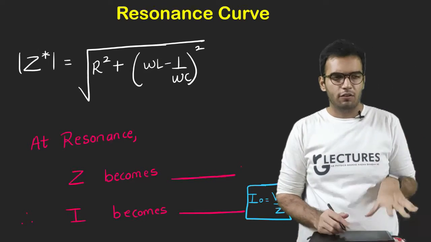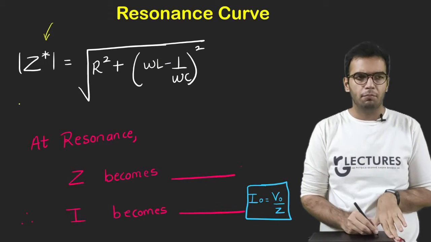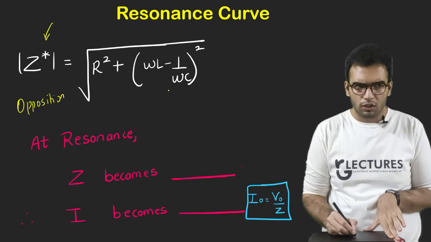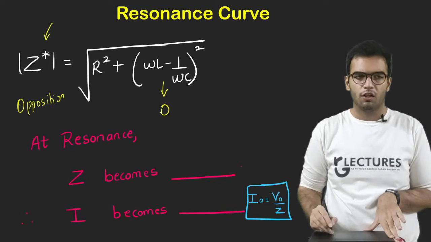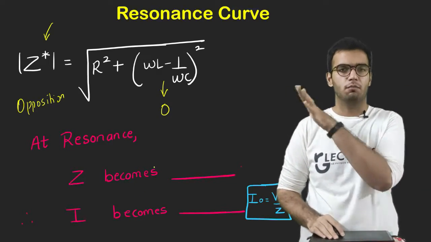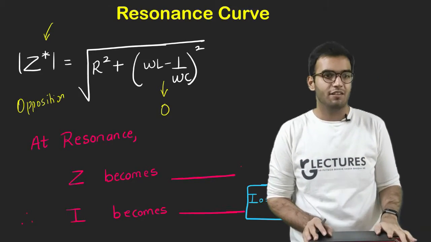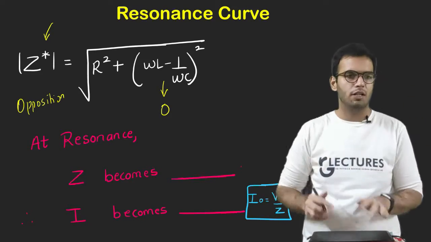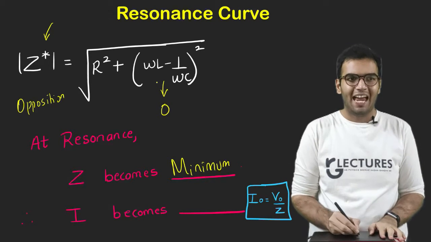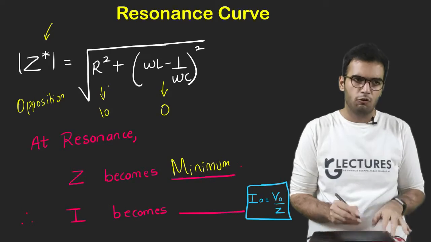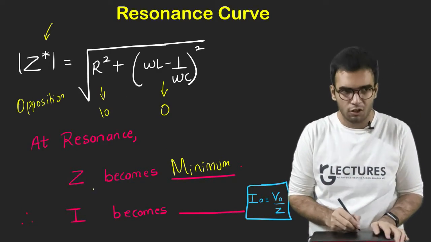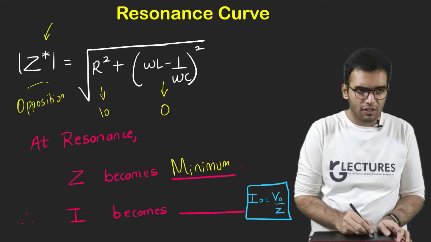Okay, so this is the value of impedance. What is impedance? It is the opposition offered. If these two terms are equal, this becomes 0. So at the resonance condition, will Z become maximum or minimum? Pause the video and think. The answer is it will become minimum, because nothing will add here. Suppose R is 10, so the impedance will also be 10. Earlier the reactances were supposed to be added. So if Z is minimum, what is Z? Opposition.